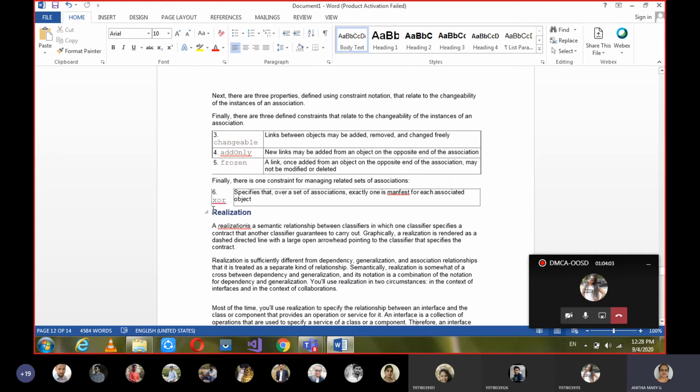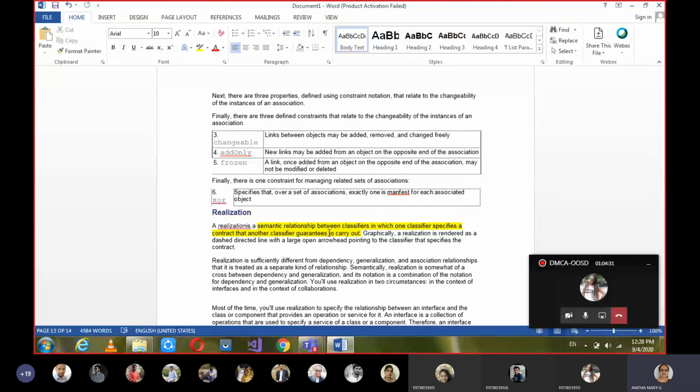And then realization. The next, fourth relationship is realization. The realization between two classifiers is nothing but, if one assigns some job, the other one guarantees that it can be carried out. Or we say the interface realization.